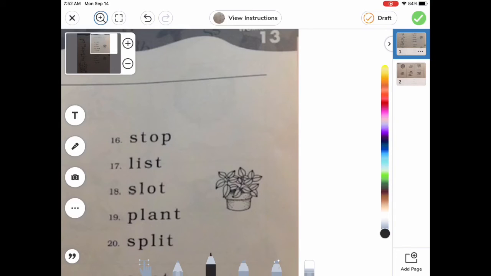All right. So we have some words that we are going to try to code. Well, these words are just like the words that we coded in the video earlier on. If we look, we just want to find our vowel. Oh, there's our vowel in stop.